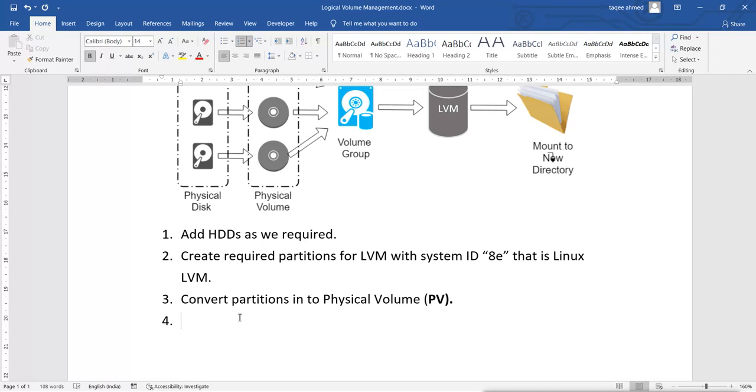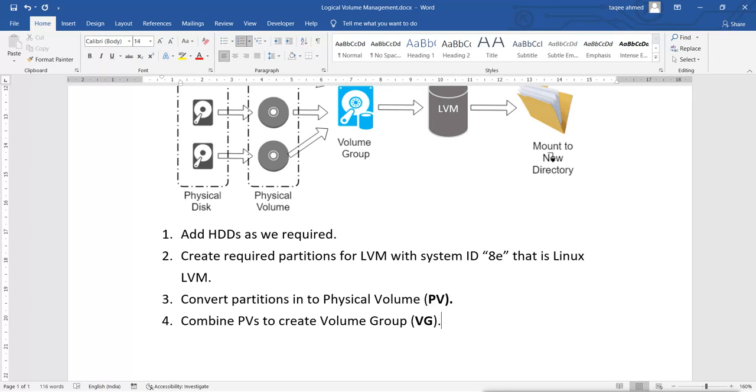Now after that, we combine PVs to create a volume group, that is what we call VG. It is called VG.